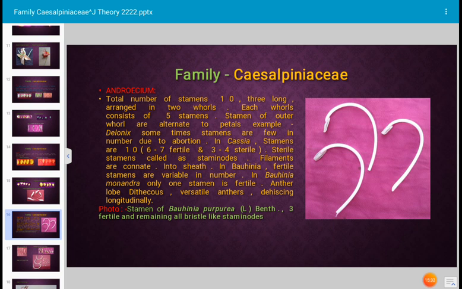Anthers dehisce by longitudinal slit. Okay, longitudinal dehiscence occurs. After maturity of the pollen grains, the anther naturally splits open to release the pollen grains from the anther lobe, and in this case the longitudinal slit occurs, hence the dehiscence of anther is longitudinal. Okay, in the photograph here in this slide, stamens of Bauhinia purpurea is shown. These are the three stamens. These are fertile three stamens, and remaining all stamens were modified to staminodes, and staminodes were like a bristle. They are hair-like structures.